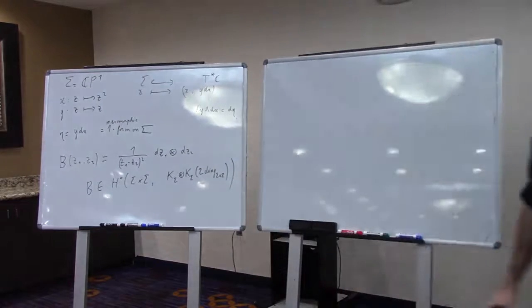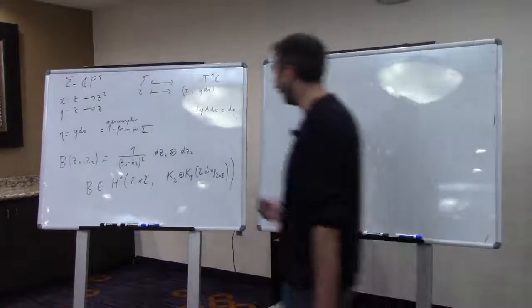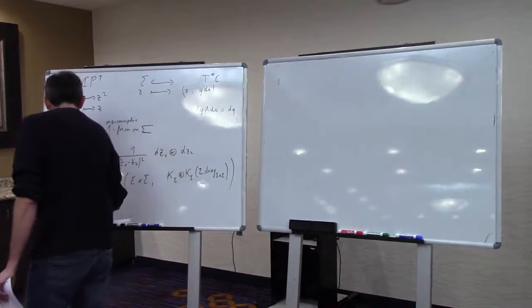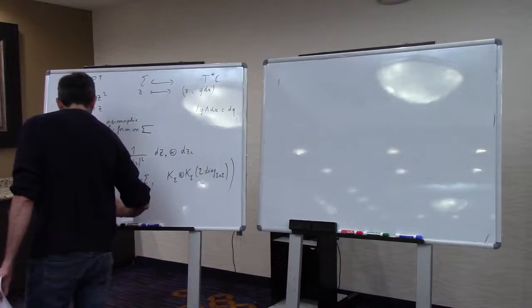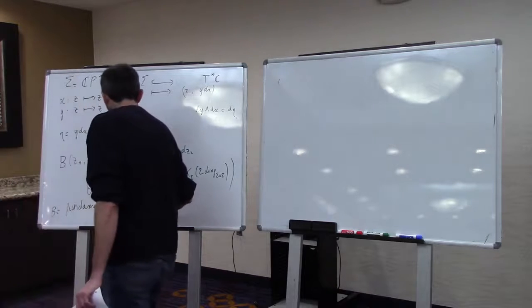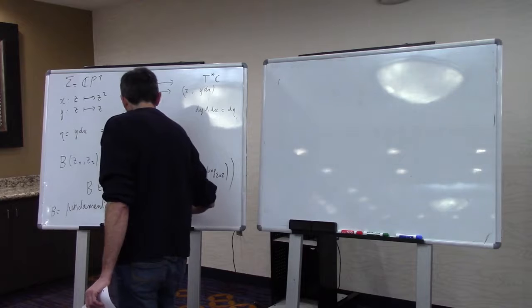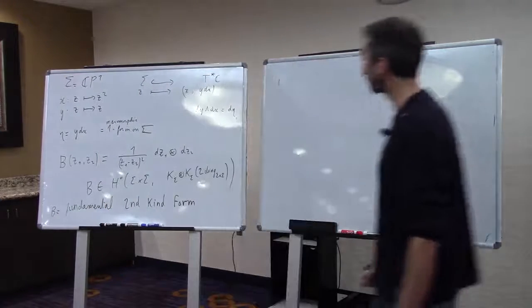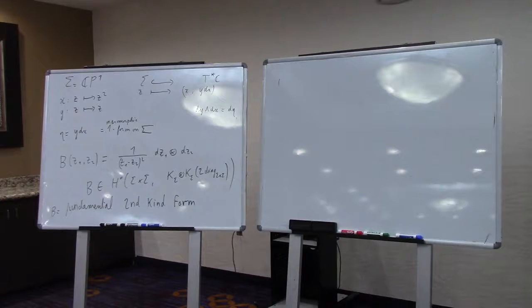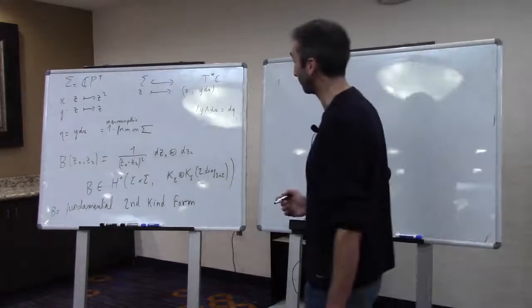So there is a unique such form on CP1, and it's called the fundamental form of second kind. Second kind because it has a double pole. Okay, so now these are going to be my ingredients.